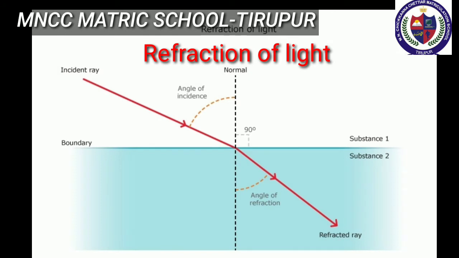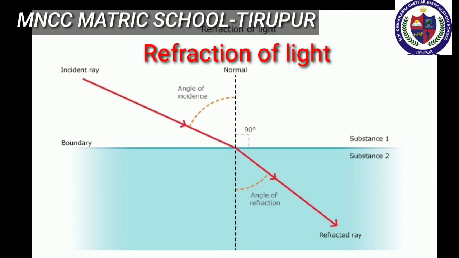Next, let us learn about refraction of light. When a ray of light travels from one transparent medium into another, the path of the light undergoes deviation. This deviation of the ray of light is called refraction. Refraction takes place due to the difference in the velocity of light in different media. The velocity of light is more in a rarer medium and less in a denser medium.